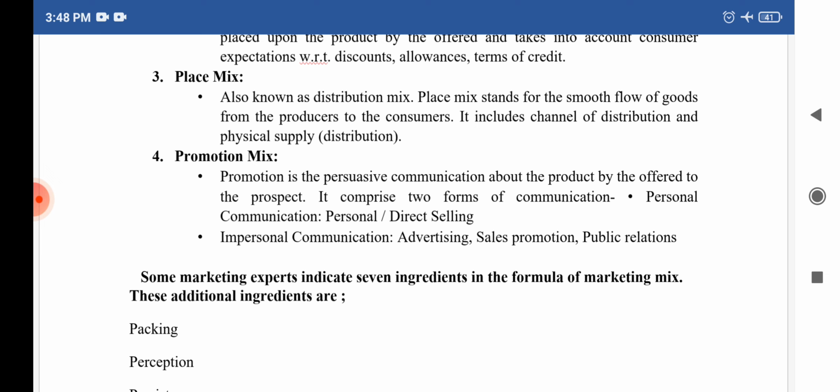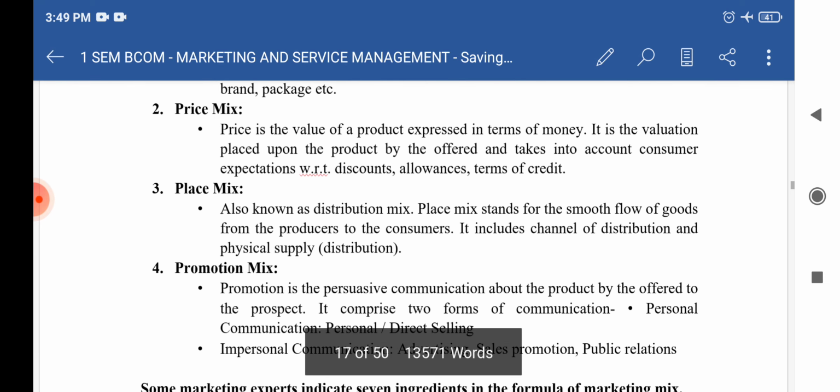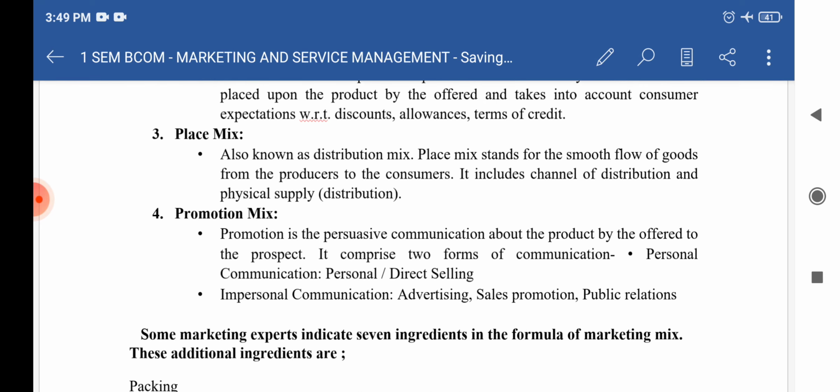Personal communication includes personal selling or direct selling, and impersonal communication includes advertising, sales promotion, public relations, etc. It is a way to communicate with the customer. So we can communicate with the customer in two ways. The first one is personal communication and the second one is impersonal communication. So these are the 4 P's or 4 elements in the marketing mix.